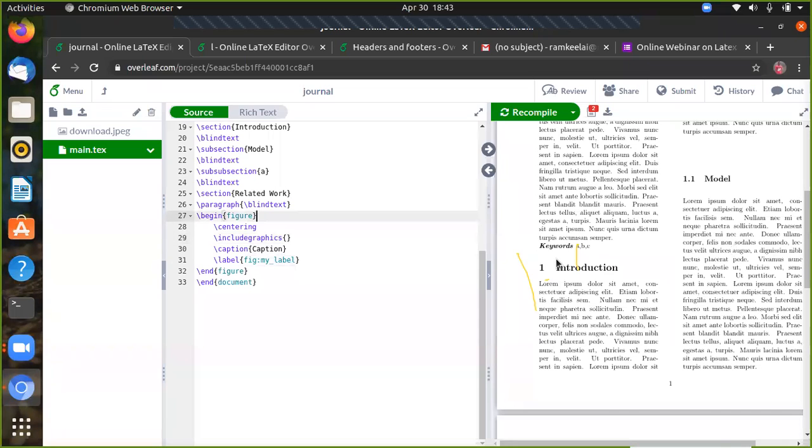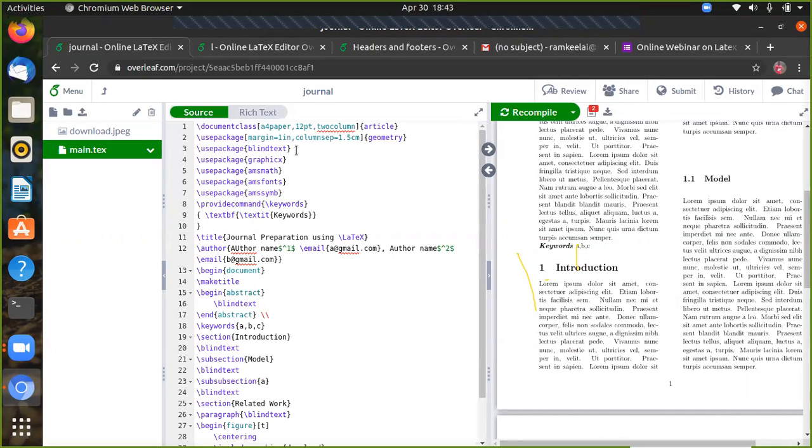Okay, so for that you must give some keywords, like I can give T for top. This is my file, the image file which I had given here. The file name alone, not JPG. Download, and here you can invoke your file like download. So for including the figure you can install the graphic package. Okay, so you can compile this.